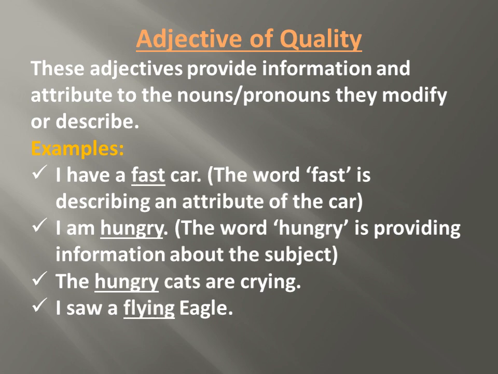I have a fast car. The word fast is describing an attribute of the car. I am hungry. The word hungry is providing information about the subject. The hungry cats are crying. Hungry here is telling us about cats. I saw a flying eagle. Flying is the quality of eagle. So these underlined words are adjectives of quality. They tell us the quality, otherwise they provide information about a noun or pronoun.